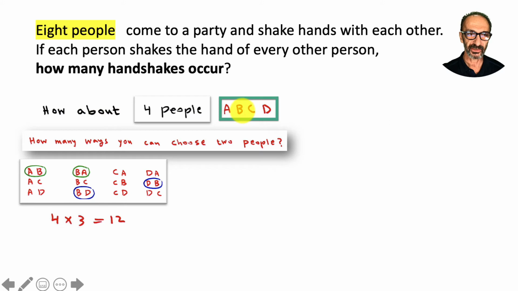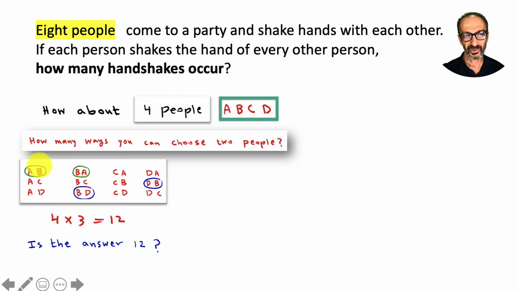A could shake hands with B, A could shake hands with C, A could shake hands with D. As you could see, AB, AC, and AD. If we move to B, B could shake hands with A, B could shake hands with C, B could shake hands with D, and so on. And that's a 4 by 3, which is 12. So is the answer 12?